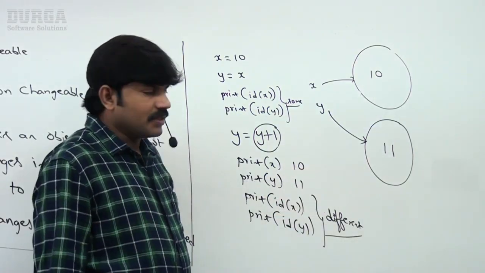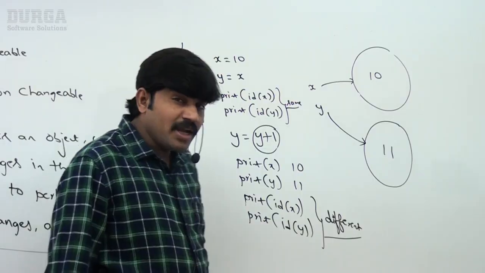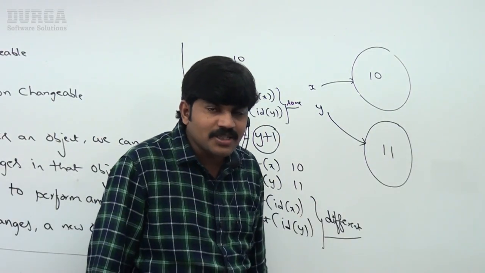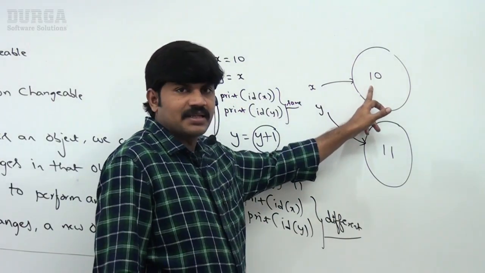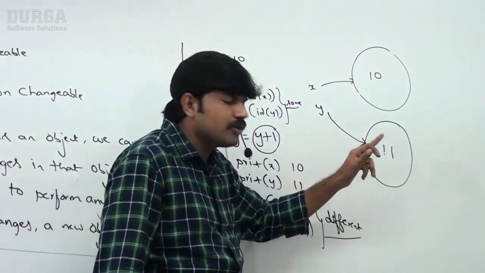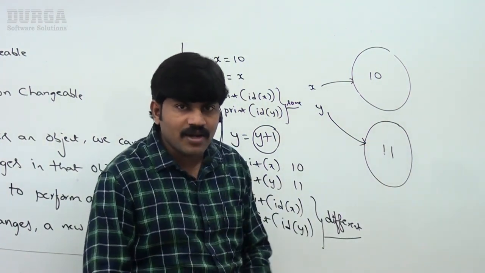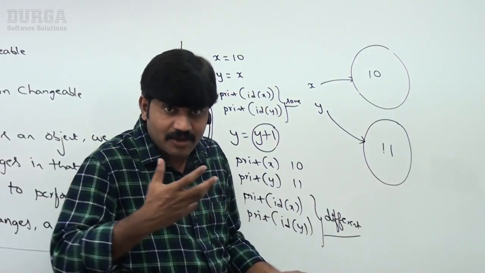Now I have one question. In total how many objects are there? 2 objects. How many objects are eligible for garbage collection? None, because this object can happily be used by using x, and this object can happily be used by using y. That's why 0 objects are eligible for garbage collection. Clear? Let me execute this one also so that you will get much more clarity.